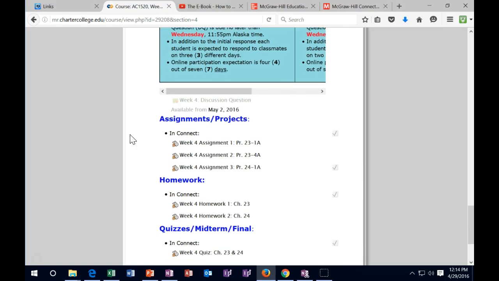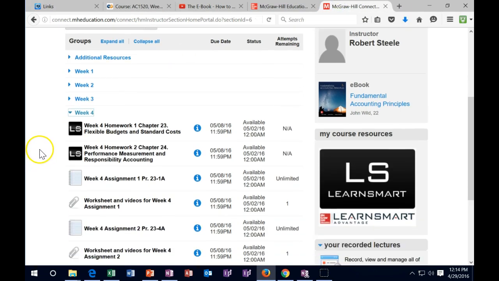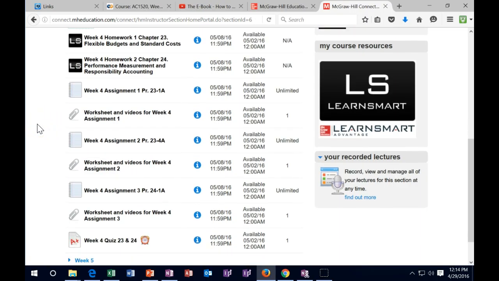So then we have down here the assignments and the homework and the midterm. Now all of these are in Connect, so I'm just going to go to Connect. We do want to check them off in here, but I'm going to go to Connect up here and check those out. Now, week 4, we've got the 2 Learn Smarts here, and remember there's only like 25 questions in there. We do have 3 of these types of problems, so it's a bit longer of a week, but we